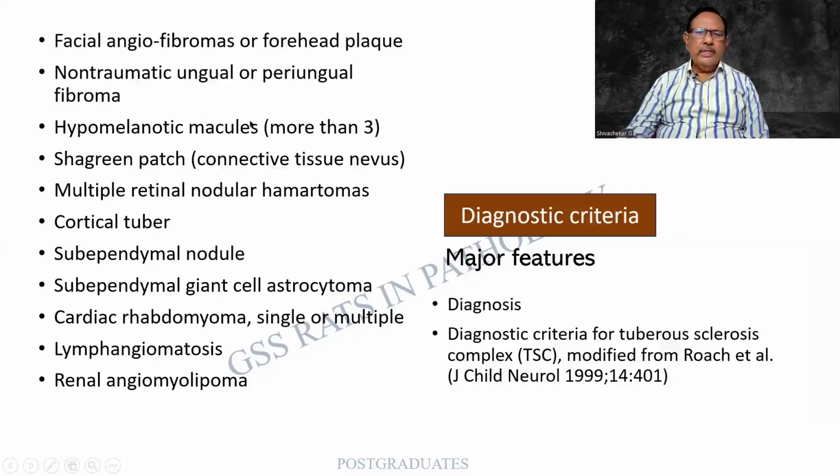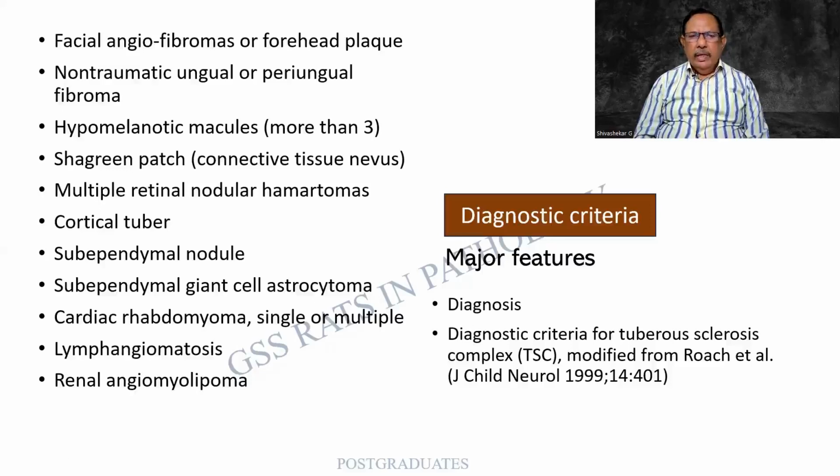There can be cutaneous lesions such as macules, or nodular hamartomas. In the brain, it can be a cortical tumor, subependymal nodule, and also subependymal giant cell astrocytoma. Cardiac, there can be rhabdomyoma, solitary or multiple, lymphangiomatosis, and renal angiomyolipoma. So many things are there.